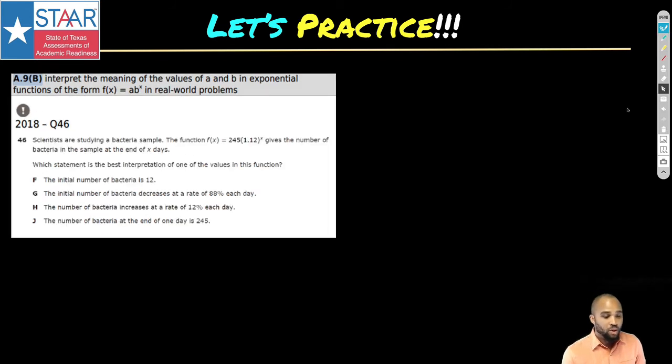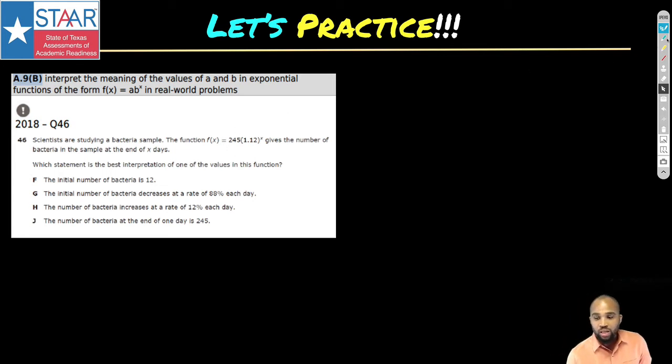Let's try another one. All right, back in 2018, here's the one that was given. Scientists are studying bacteria. We got this function, 245 times 1.12 to the x power, gives the number of bacteria after so many days. Which statement is the best interpretation of one of the values of this function? What's the best interpretation of what's going on here?